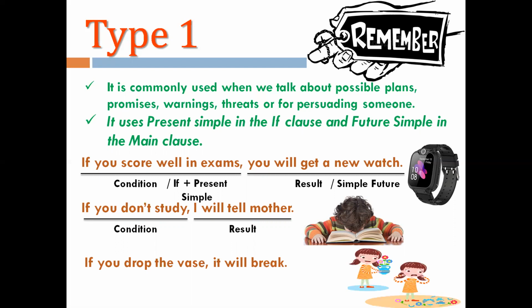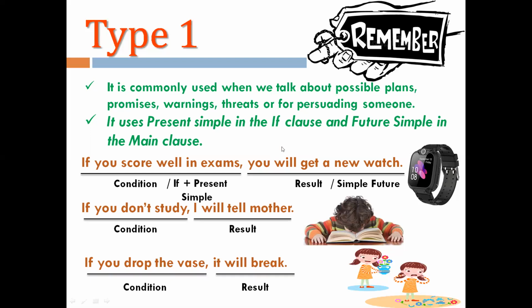If you drop this vase, it will break. If you drop this vase is a condition. The result is that it will break. Again, drop is the verb which is first form of verb. That is why it is in simple present, and will break is the simple future tense. So it is a kind of a warning.